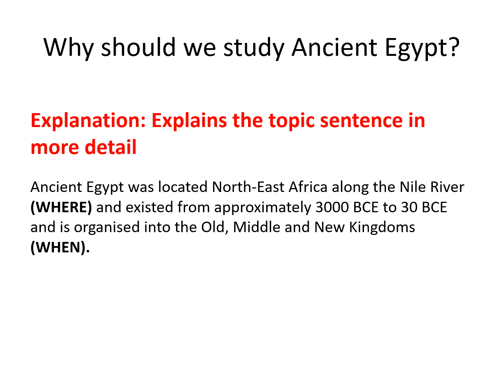So an essay paragraph moves in steps, with each sentence becoming slightly more focused. First up, the explanation sentence explains the topic sentence in more detail. To do this, we can ask contextual questions like who, what, when, where, why, or how, but we only need to include the parts that help explain the main idea, like where ancient Egypt was located and when it existed.